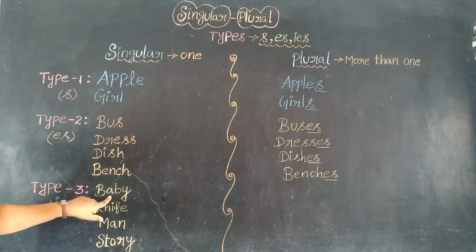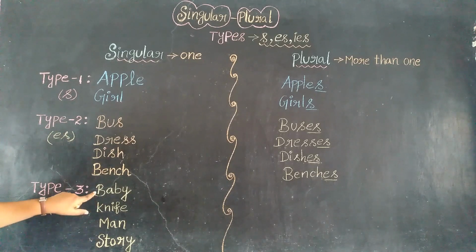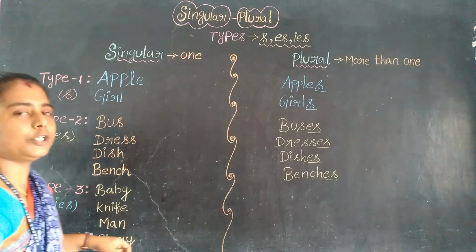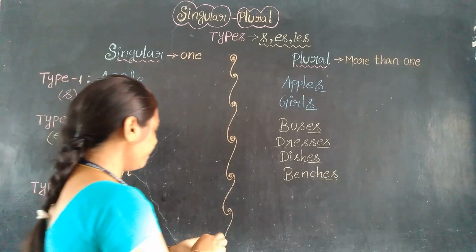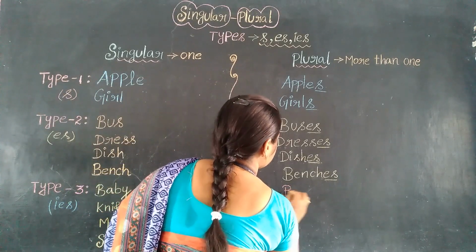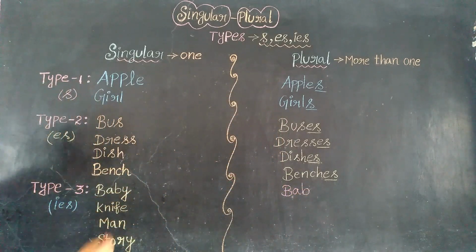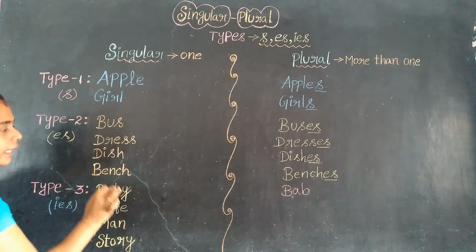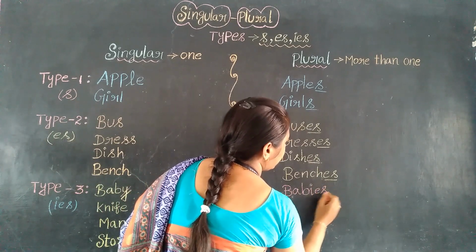See, third type. Baby, knife, man, story. I have given some words here. We are going to convert them into what? Plural form. See here, baby is converted into babies. See, y is here, no? We should remove this, and instead of y, we should add what? We should apply the third type, that is IES.